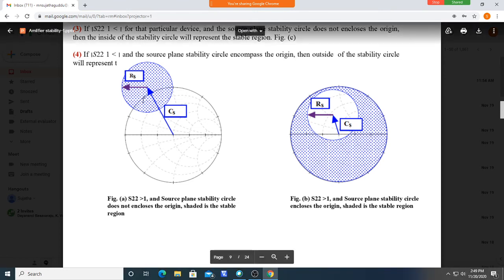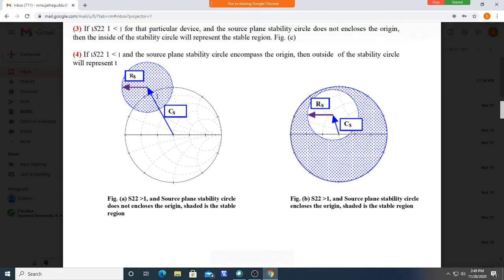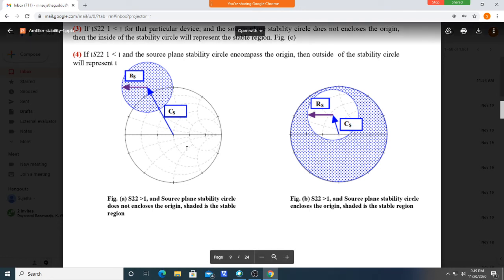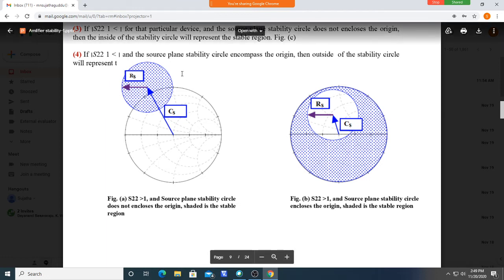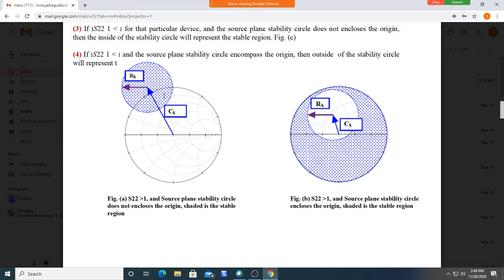In this case you should take only these values as ZS values. We cannot take any value over the Smith chart. If you take some value here or here, that gives unstable operation. Only you should take values here on the Smith chart, because this is outside. Only this area is inside. Only these values give a stable operation.